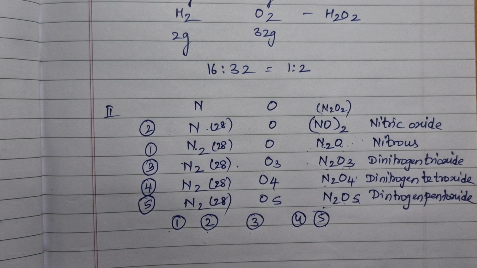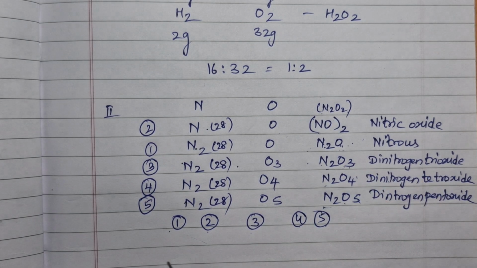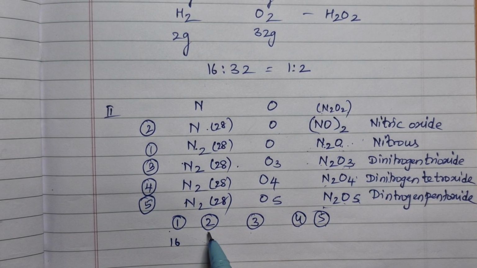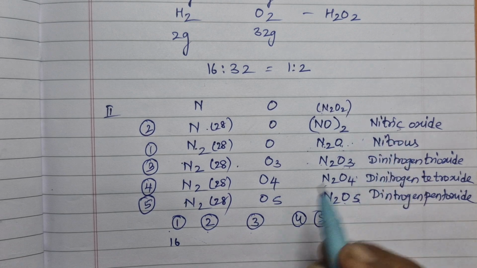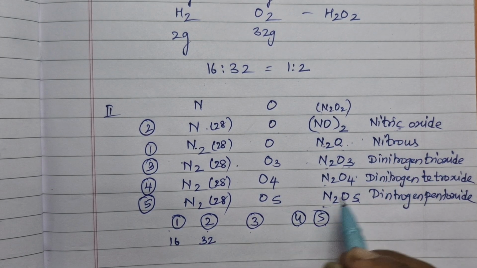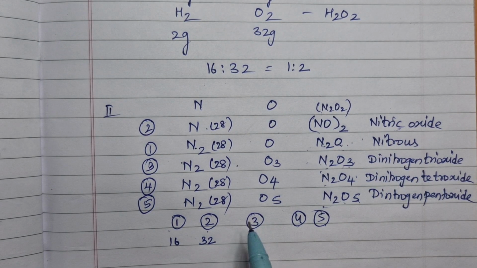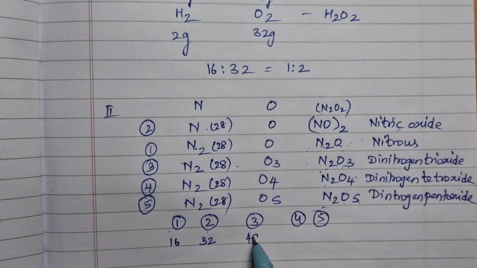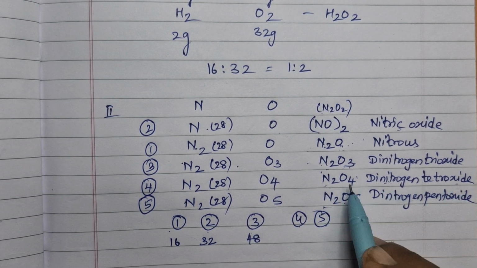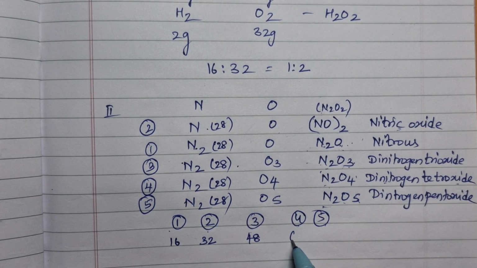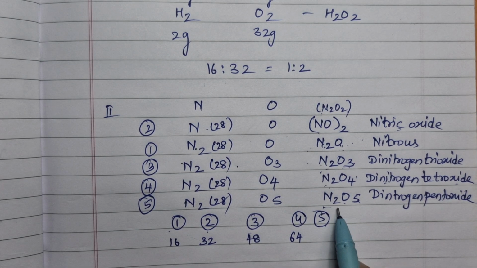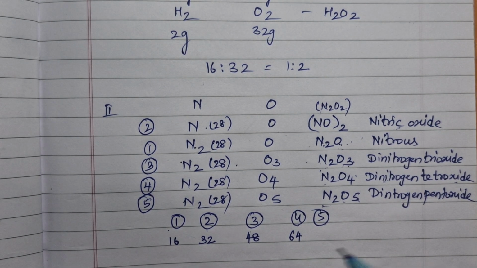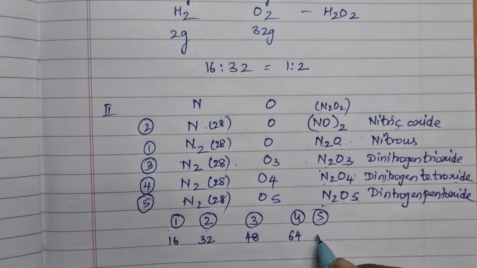The amount of oxygen, in case of nitrous oxide, only one atom, so 16. Amount of oxygen in nitric oxide, it dimerizes, so 32. In dinitrogen trioxide, 3, so 48. Dinitrogen tetroxide 4, 16 fours are 64, and dinitrogen pentoxide another 16, so 64 plus 16, 80.